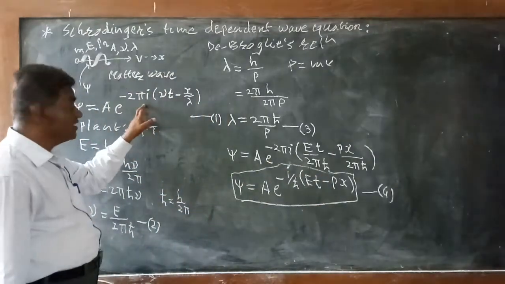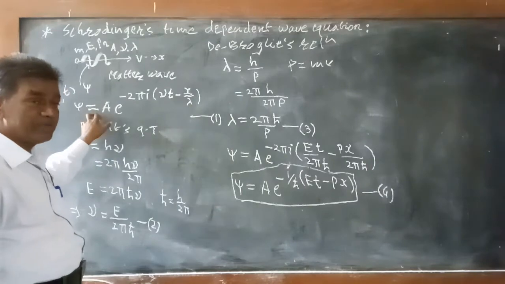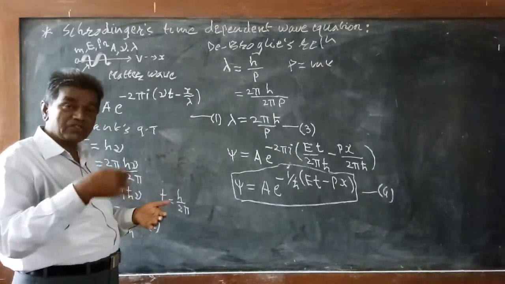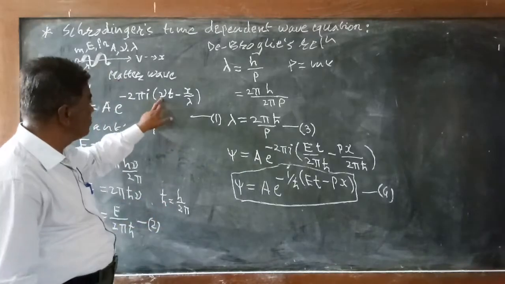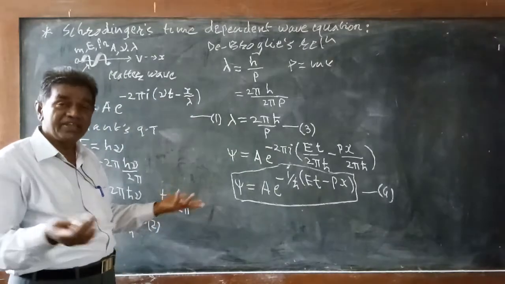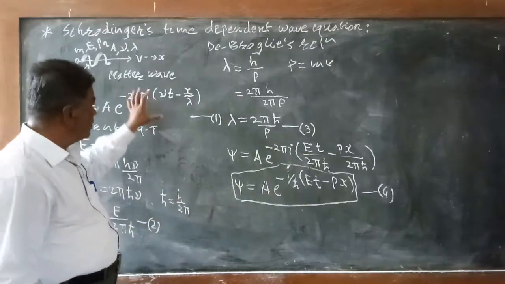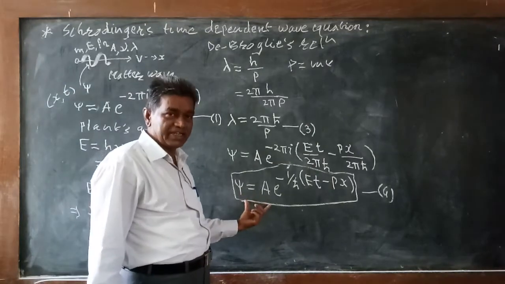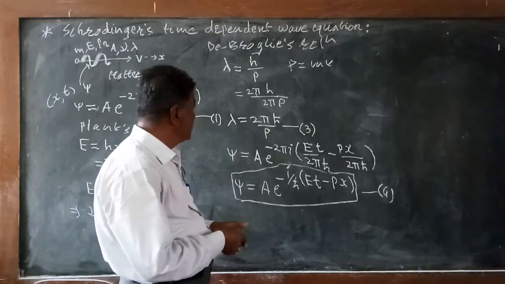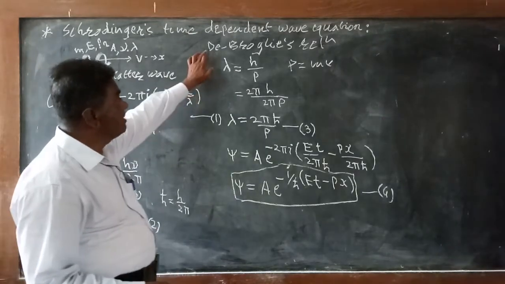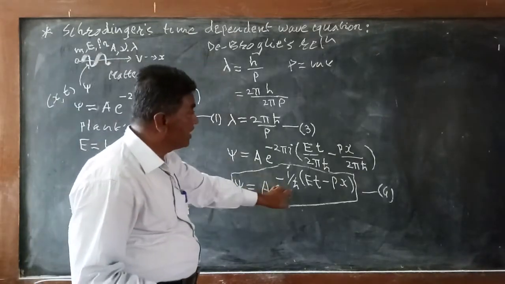While equation 1 gives what here? The wave function of a free particle in terms of the parameters of the wave associated with it, mu and lambda. So equations 1 and 4 are equivalent. One is in terms of the wave characteristics, the other in terms of the particle characteristics. The meaning is the same. That can be related with the help of Planck's quantum theory and de Broglie's relation.